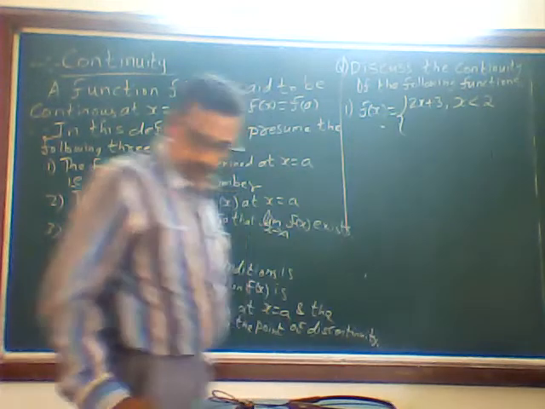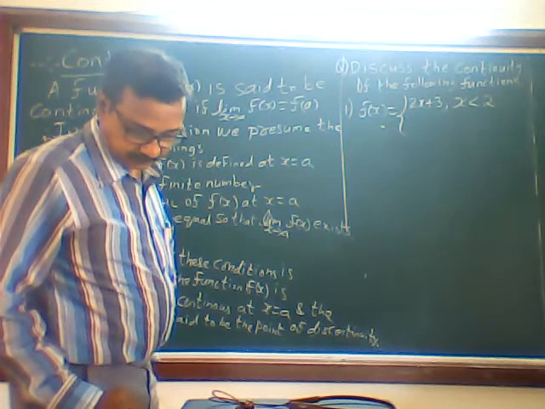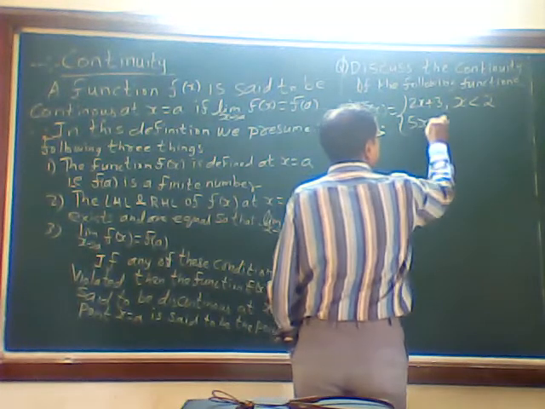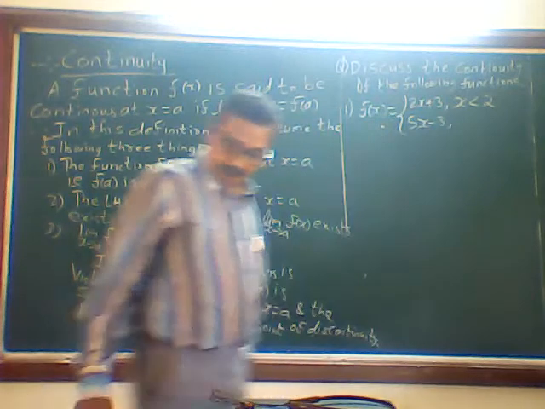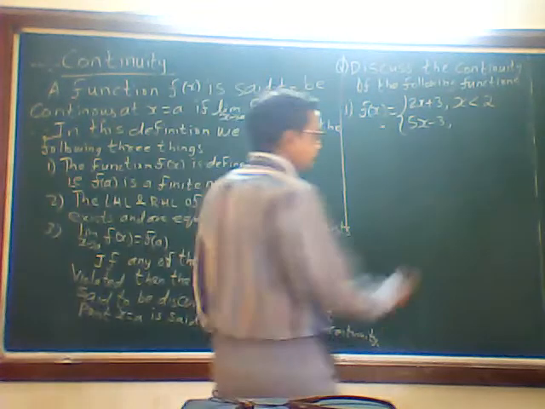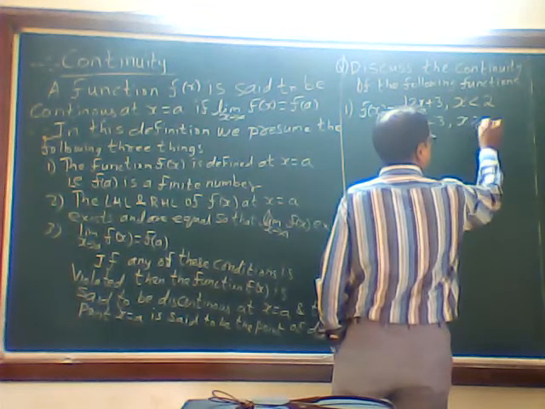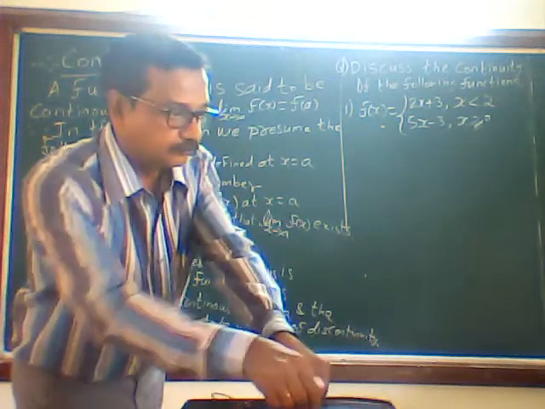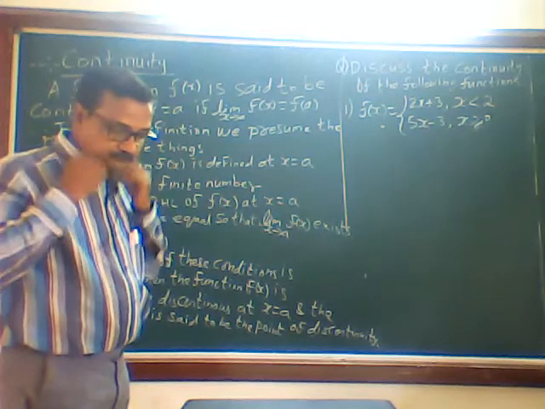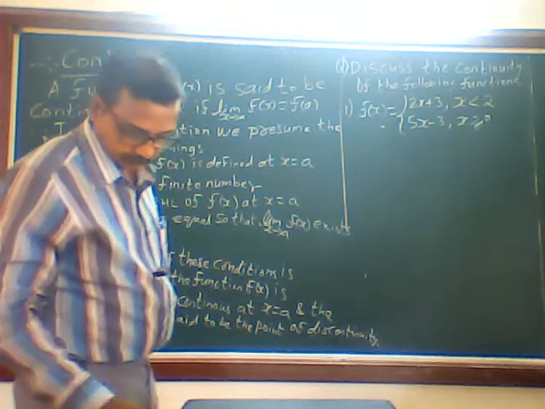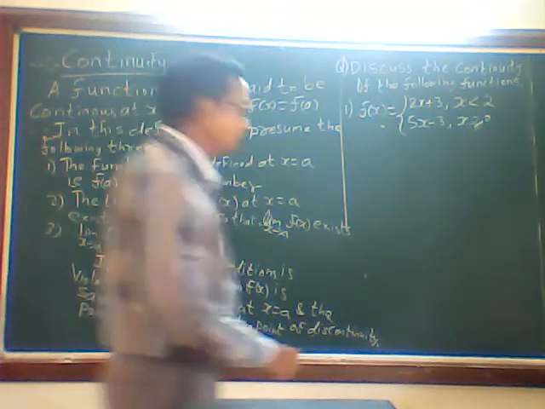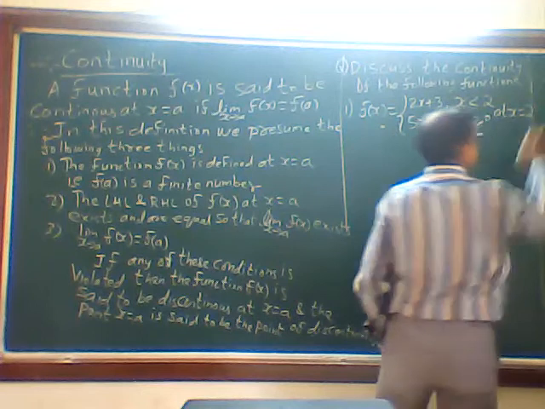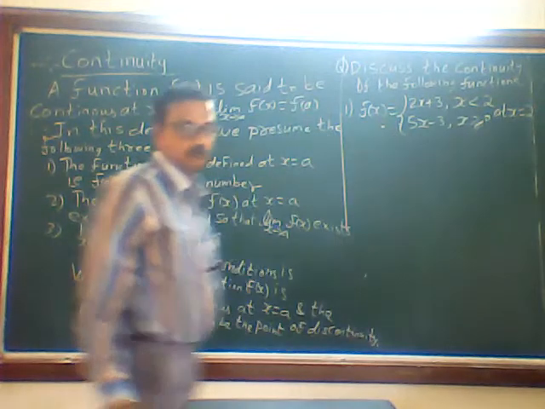Then the next one is 5x minus 3, comma x greater than or equal to 2, and x is equal to 2.